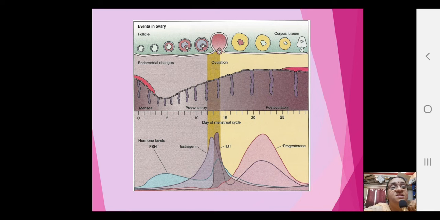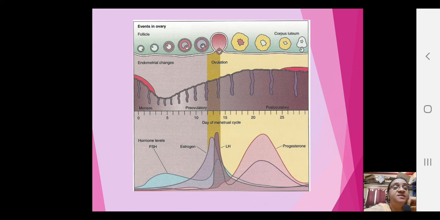Now here you can see how the levels of FSH are maintained, and at day 14 you are finding a little higher level of FSH also. And estrogen: as the Graafian follicles develop, they synthesize estrogen, and the levels of estrogen reach a high peak on the 14th day, which corresponds to ovulation. Match it from top to bottom, okay, and LH, estrogen, all these levels are high there.